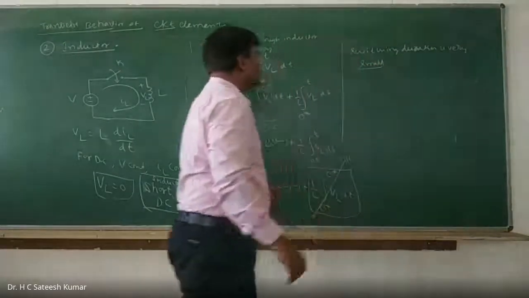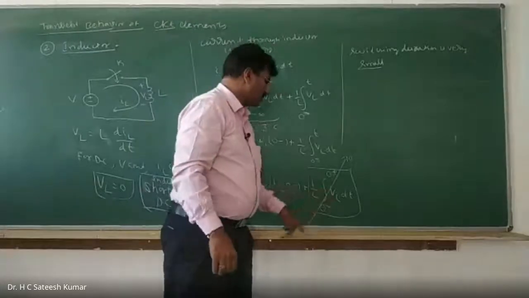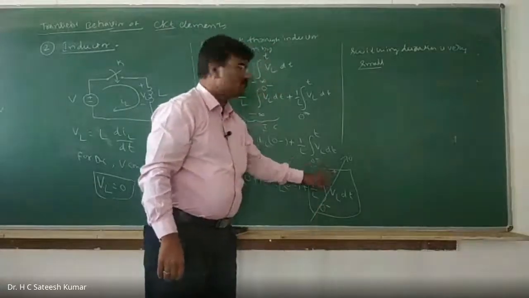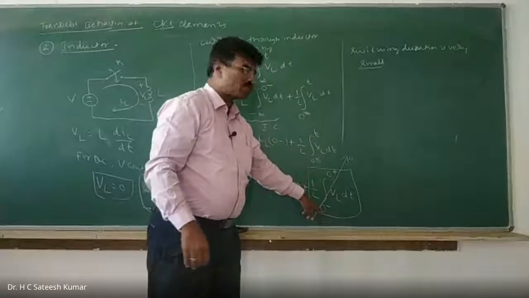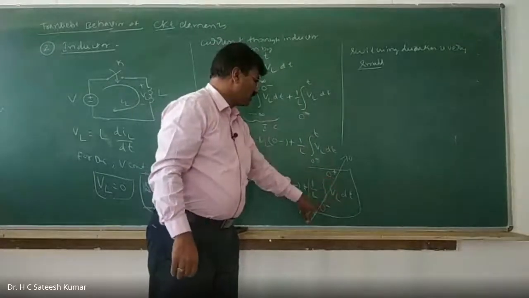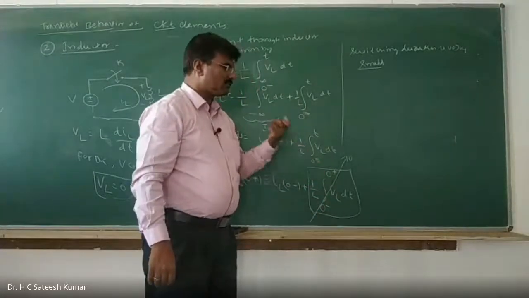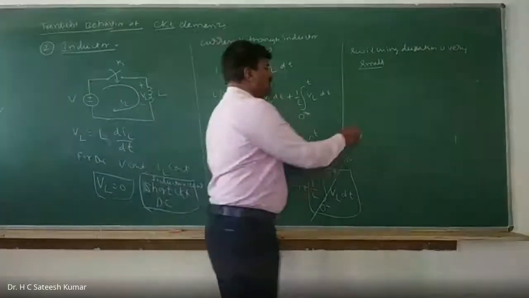From 0 minus to 0 plus, that is during closing of the switch, the switch is closed in a very short time.